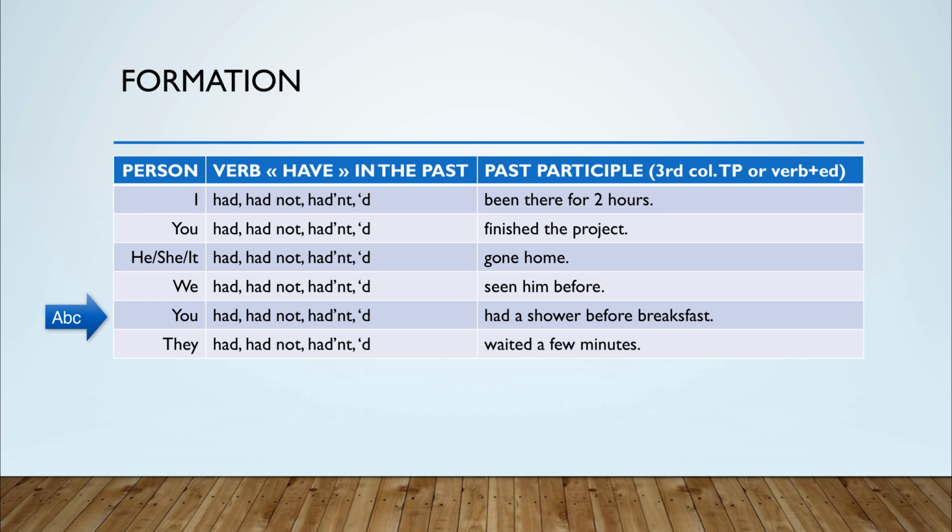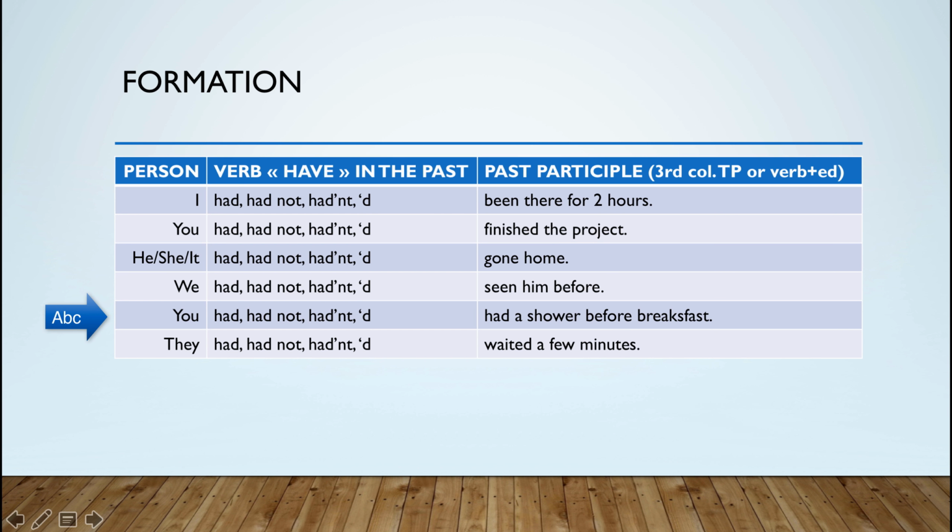Note that a construction such as had had is also possible. Look at the second person in the plural. You had or had not had a shower before breakfast. It seems strange, but it's possible to have a sentence containing had had.